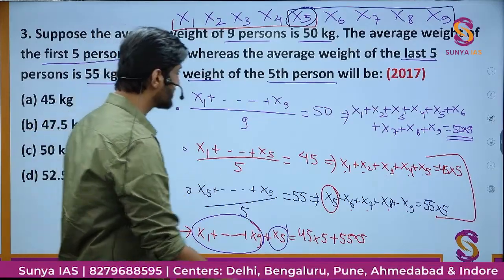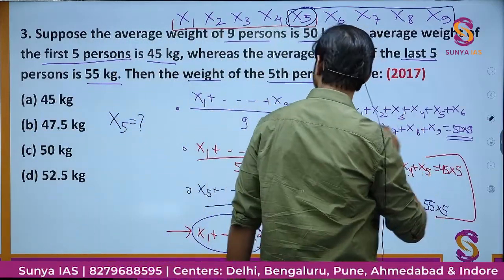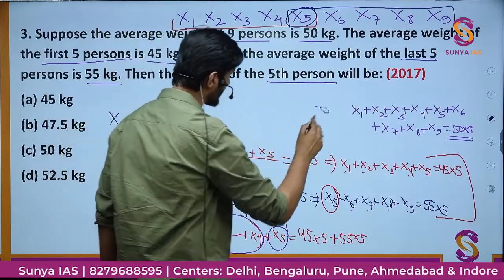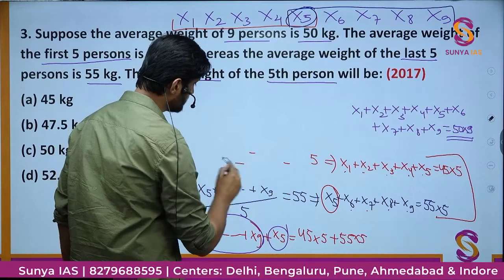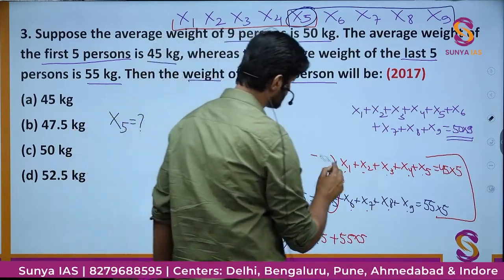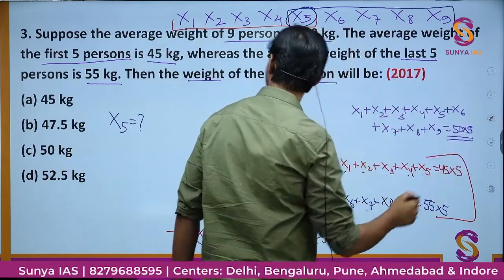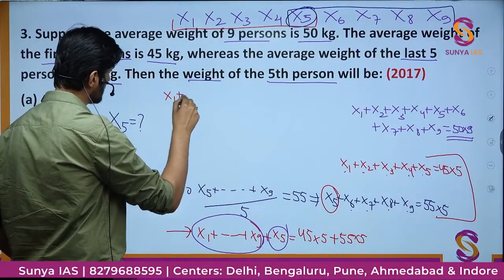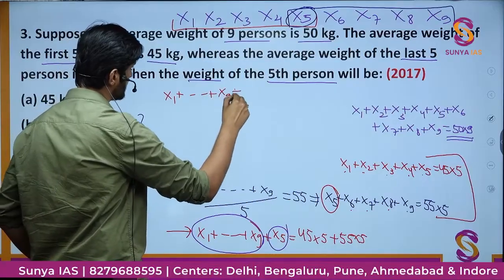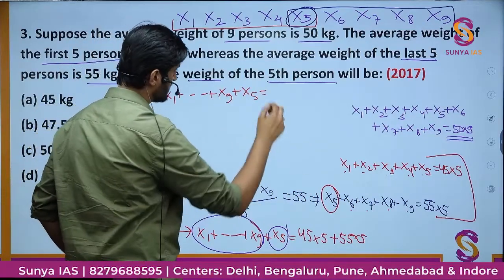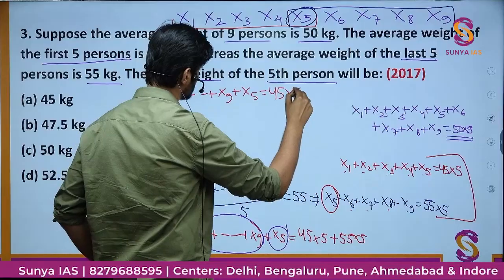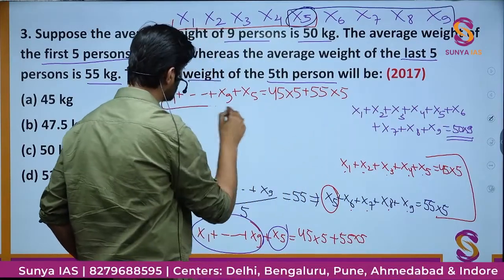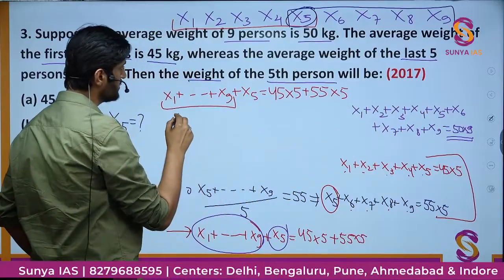So let me just create some space here so that you can figure that out. And then that will be the end of this question. It is a very simple question. So let me just write it down. Here you will get x1 and so on till x9 plus x5 is equal to this. This value is nothing but 50 into 9.